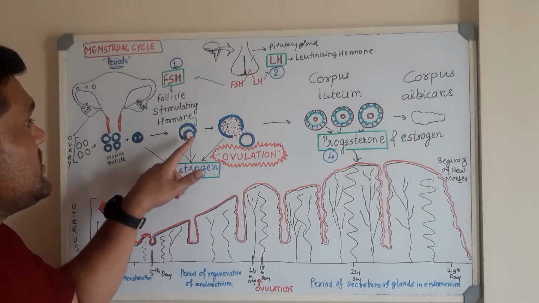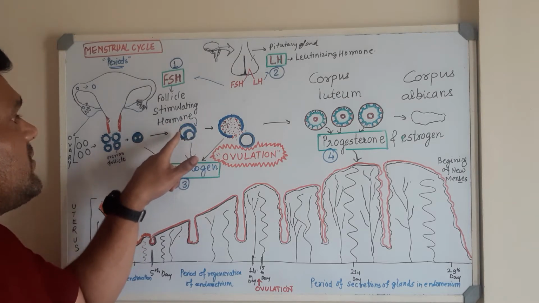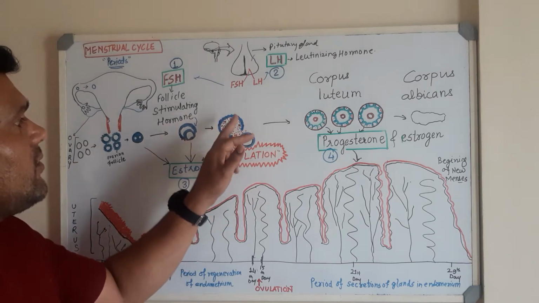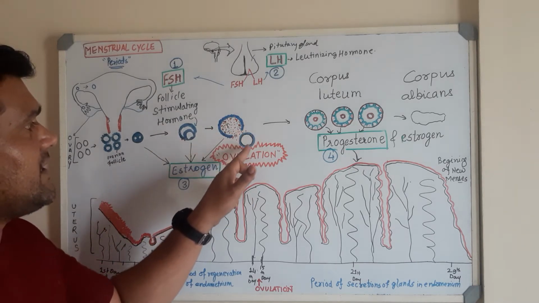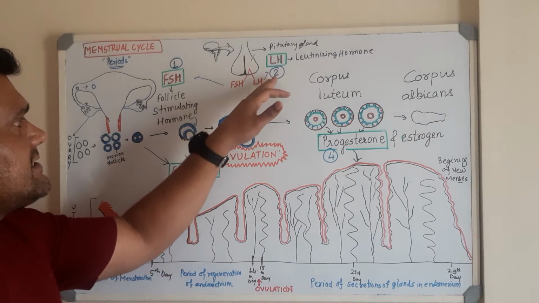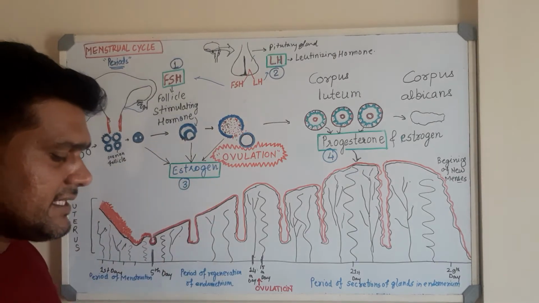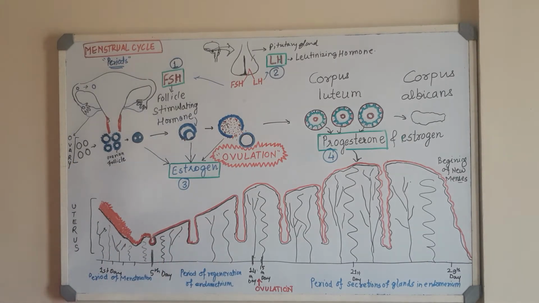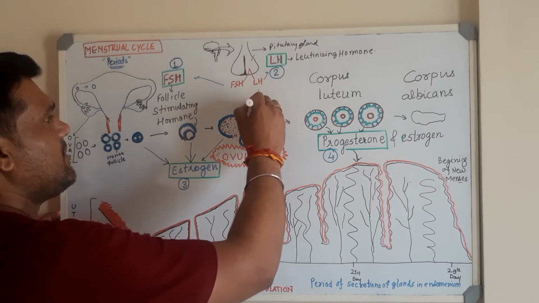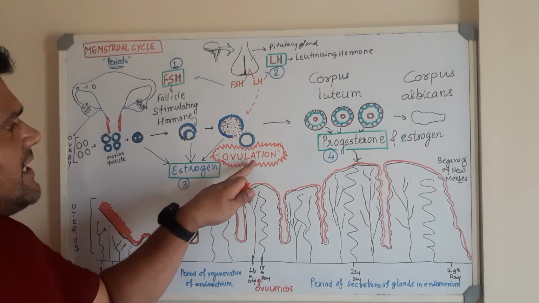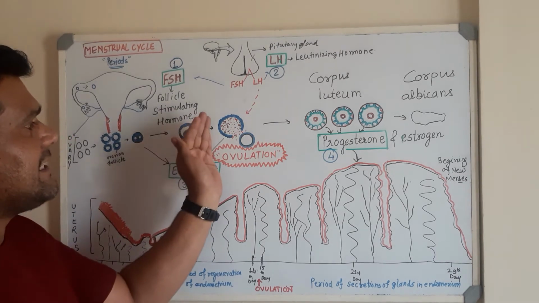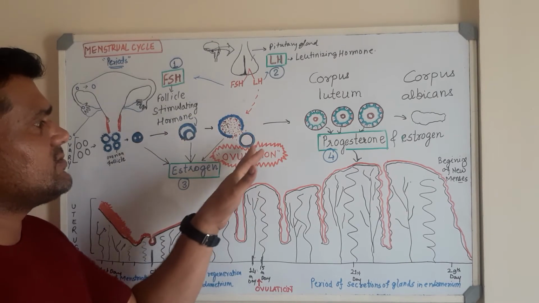When it reaches one particular stage that is known as the mature ovary, this follicle has grown up, and there is release of the egg, or what we call the ova, from that follicle. For the release of this ova, there is one hormone that is required. That hormone is known as the luteinizing hormone, or the LH. LH plays an important role in the process called ovulation. That is, the breakage of the follicle and the release of the ova outside the follicle is known as ovulation.